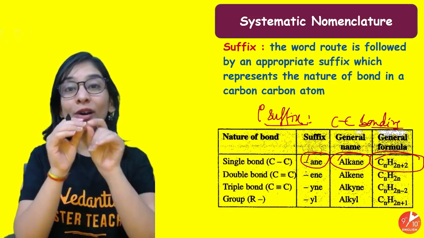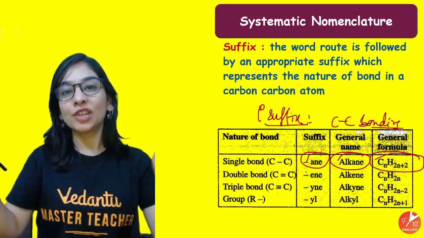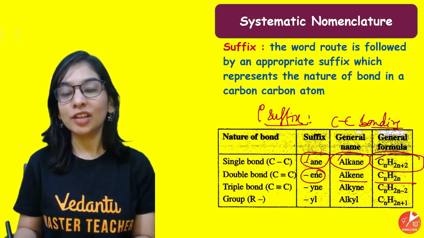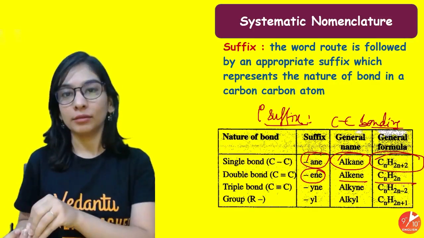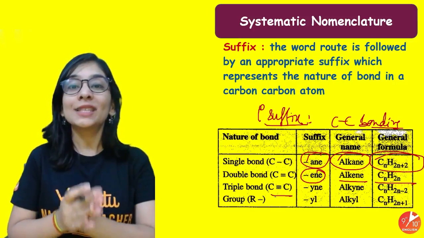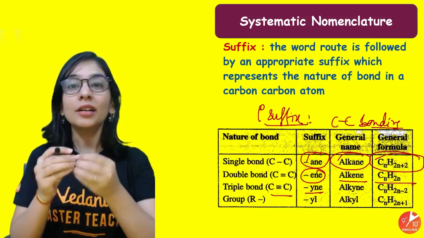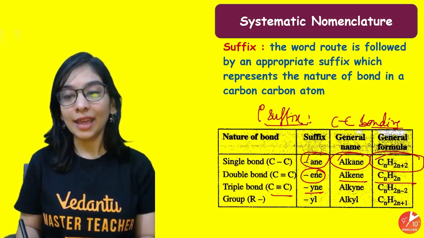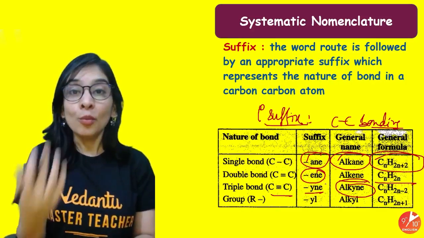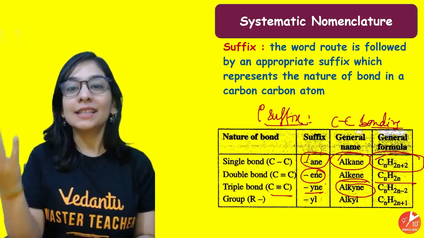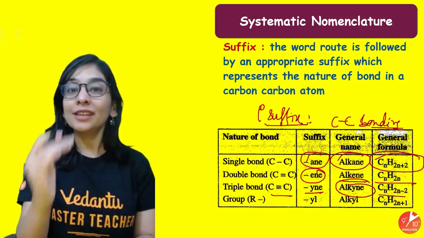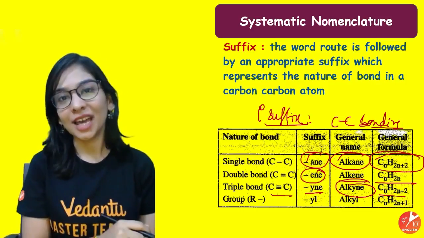When I talk about a double bond in your carbon chain, then we end it with ene as the suffix. The class is alkene, having a general formula CnH2n, 2 hydrogen difference from the previous one. A triple bond means using yne at the end, because that belongs to the series alkyne, also a homologous series, having a general formula CnH2n-2. There's only a difference of 2 hydrogen. Please keep that in your mind.